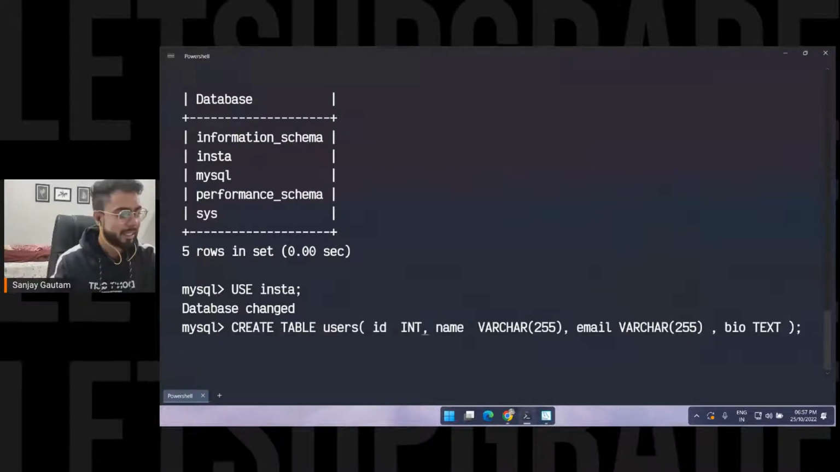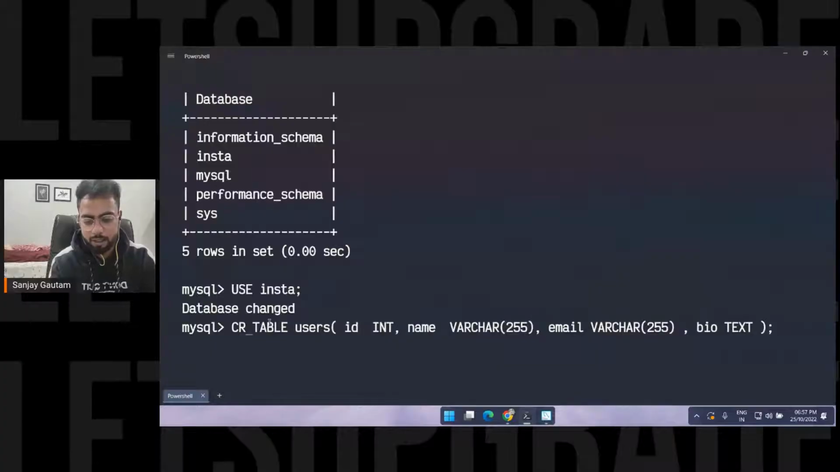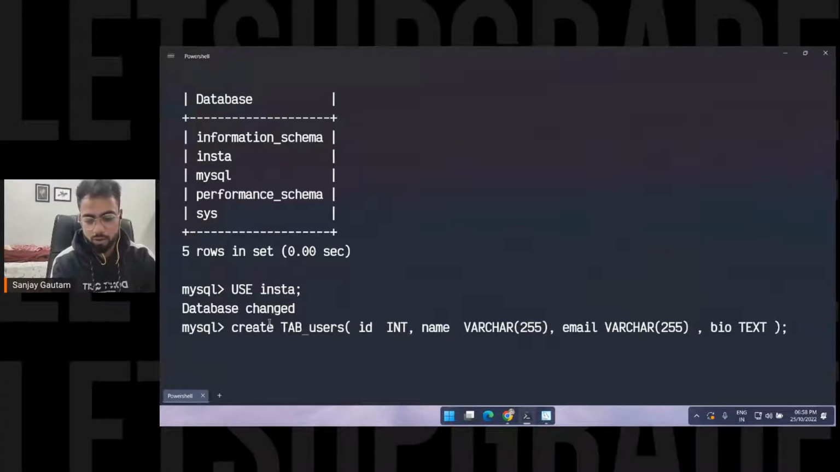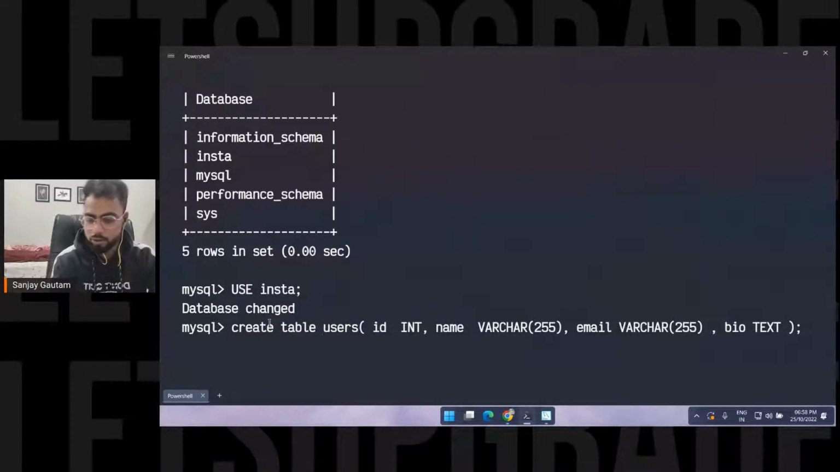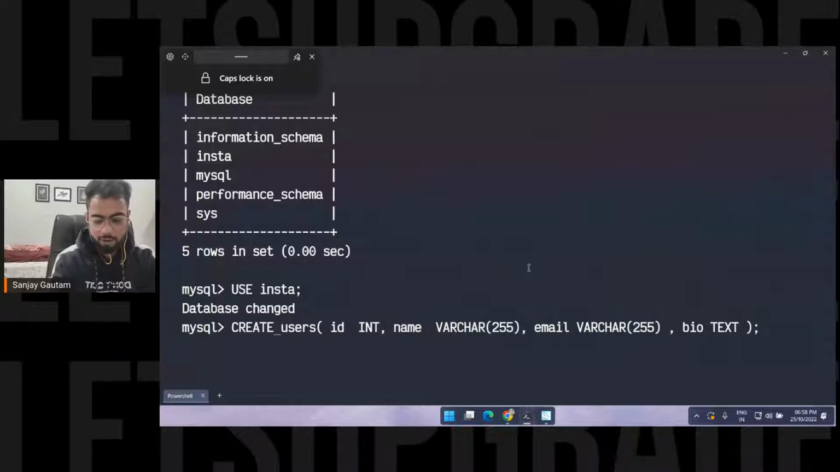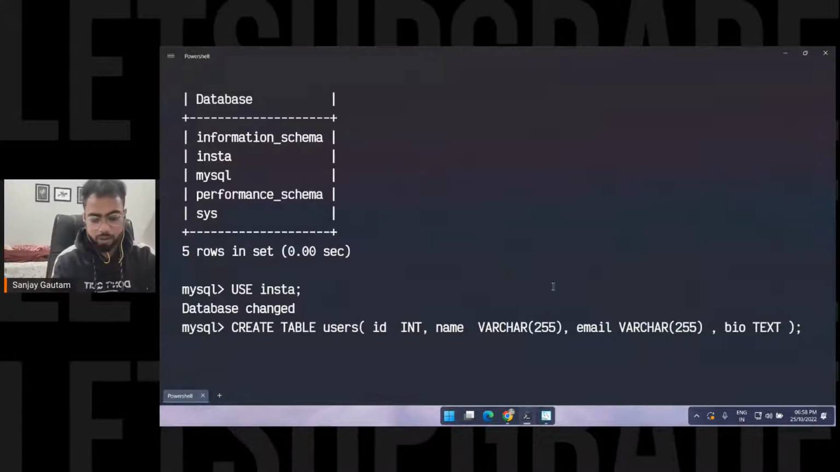So we have basically created our first table, and you basically have to press enter. But before that, I want to tell you that you can use capital and small letters. Here I'm using CREATE TABLE in all caps. You can also write create table in small letters, and it's not going to give you an error. But generally we use capital letters. Create table. Okay, that's all.